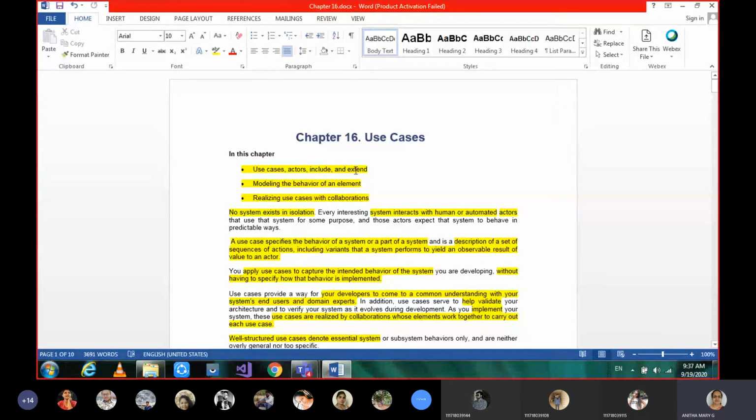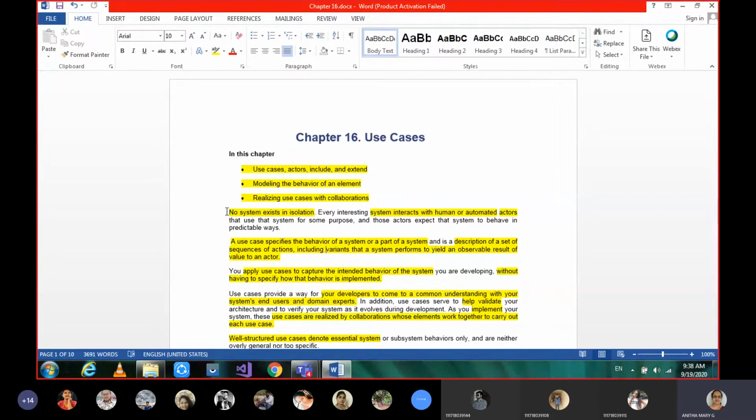And not only that, include and extends. If you remember in advanced relationships, if we are giving dependency among use cases, you can give the flavors or the properties as include and extend also. Even these things we'll be studying in detail in this chapter. And in common modeling techniques, we are going to study the behavior of an element and realizing use cases with collaborations. So these are the different topics for us today to discuss. Let's see some introduction of use cases before we get into the details of it.